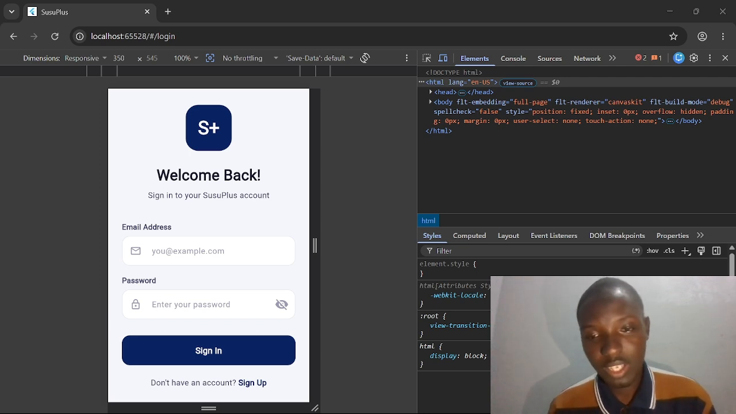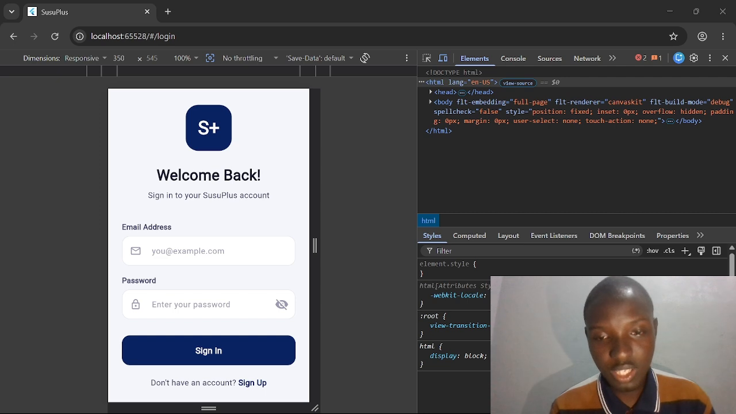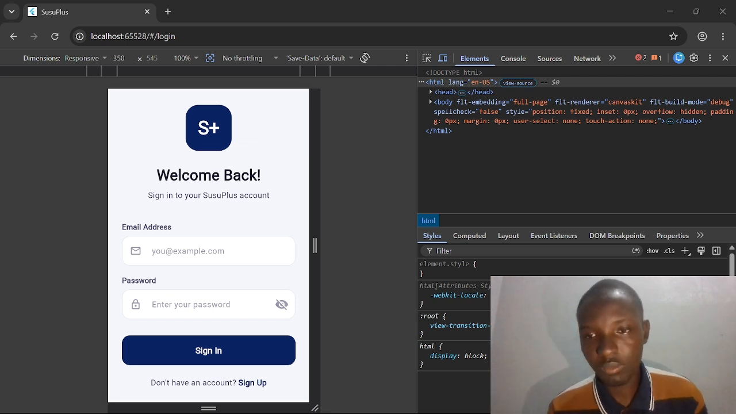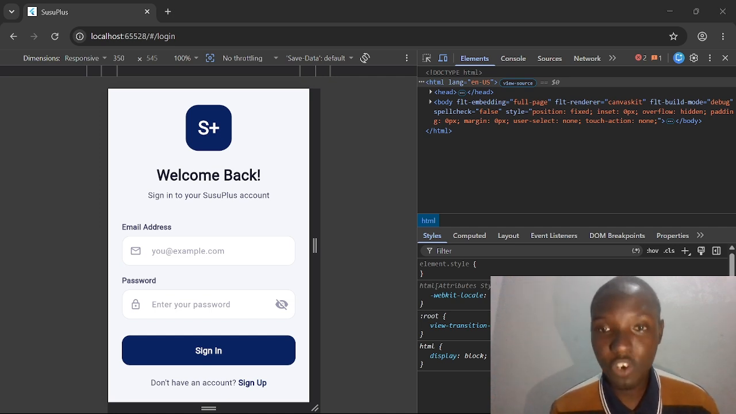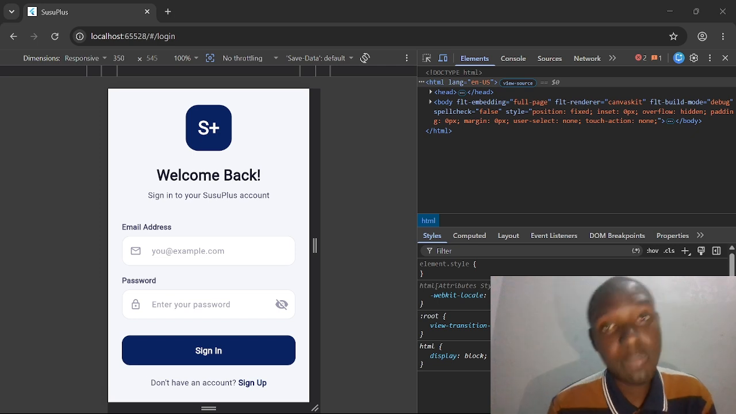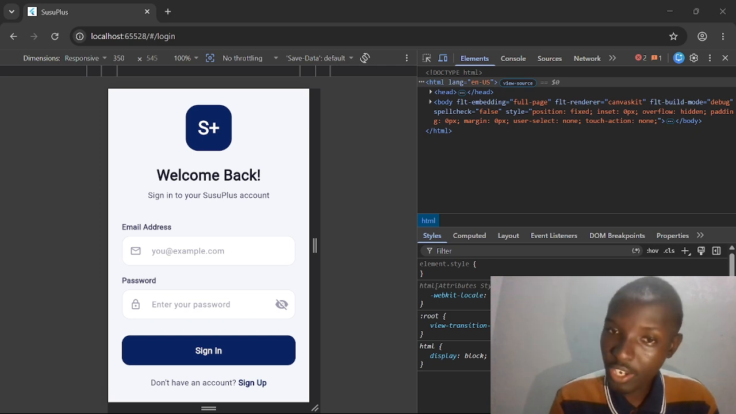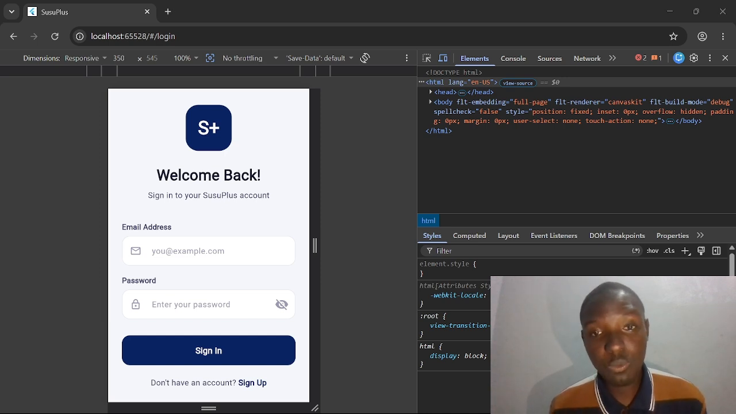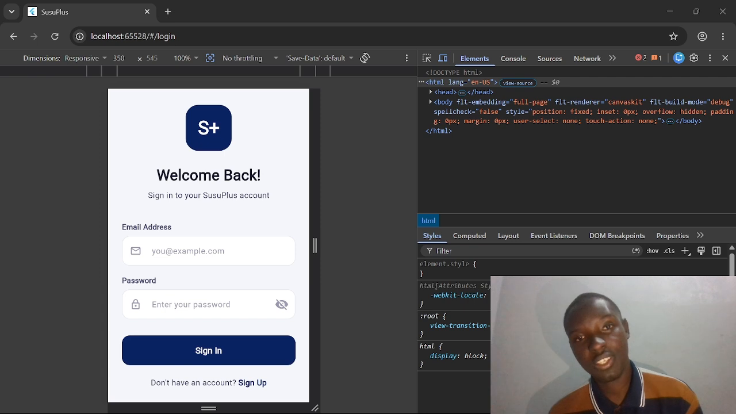digital platform that allows users to manage group savings entirely from their mobile phones. But Susu Plus is more than just a convenience. It promotes accountability, it reduces human error, it improves financial transparency and saves valuable time for both members and administrators.